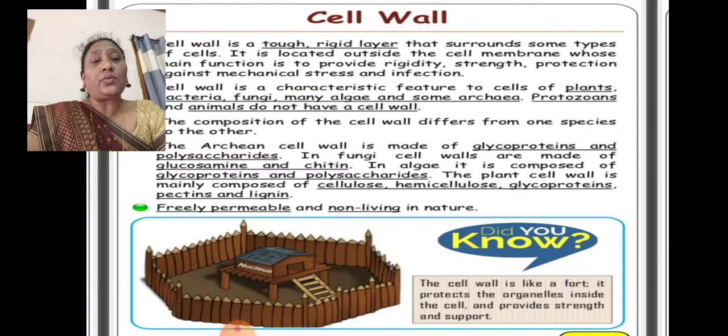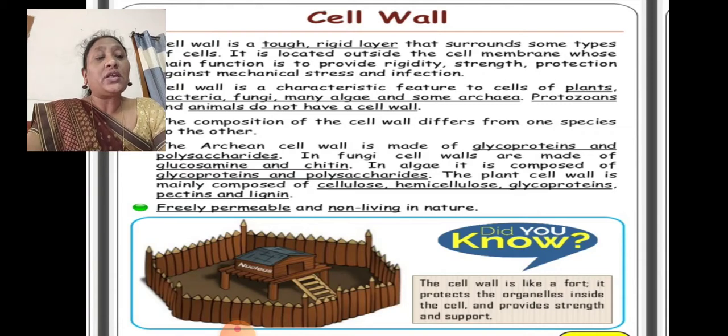The plant cell wall is mainly composed of cellulose, hemicellulose, glycoproteins, pectins and lignin. It is freely permeable and non-living in nature. It is non-living, but it is freely permeable, meaning it allows materials into the cell.